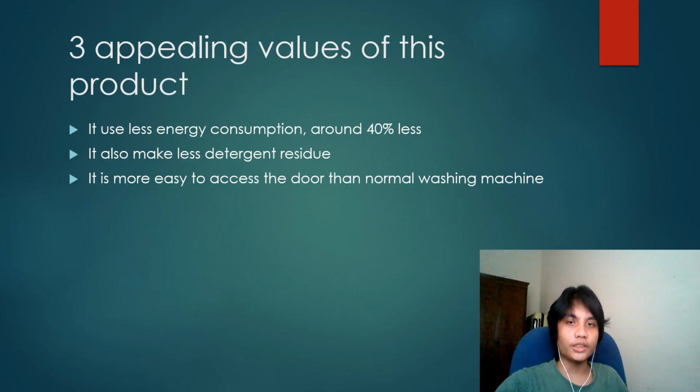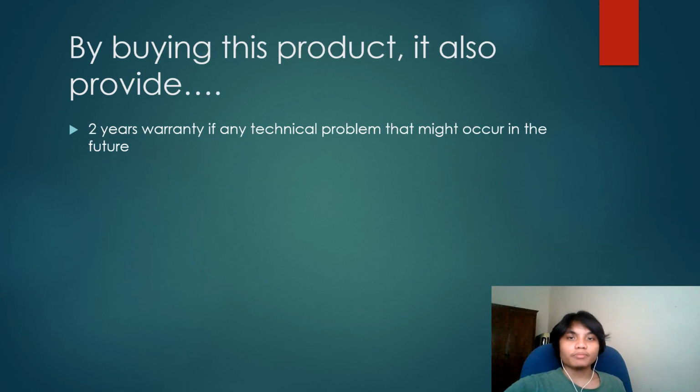Not to mention, there are three appealing values of this product. First, it uses less energy consumption, around 40% less than a normal washing machine. Second, it also makes less detergent residue in your clothing. Third, and lastly, it is easier to access the door than a normal washing machine. And by buying this product, it also provides a 2 years warranty if any technical problem might occur in the future.